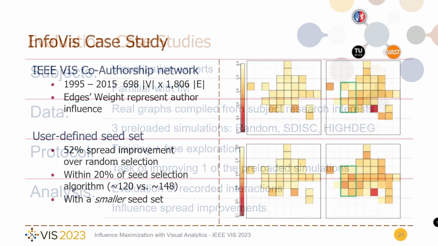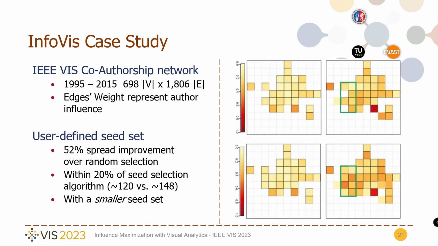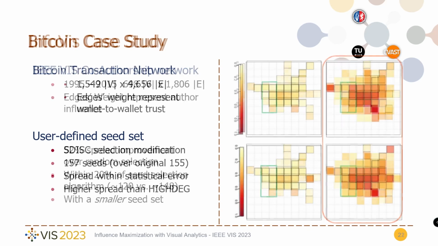We recorded and evaluated the subject interactions and impressions while using the system and the approach and results of the evaluation task. In the first case study, we propose an InfoVis co-authorship network. The study subject decided to refine the random seed selection, achieving a 52% improvement in overall average spread. The result was within 20% of the other 2 seed selection heuristics, but with a slightly smaller seed set. On the left is shown the seed distribution, with the area highlighting the majority of changes from the original top and the user-defined bottom. On the right, the heat map at the end of the diffusion process. Improvements are evident, especially in the highlighted area.